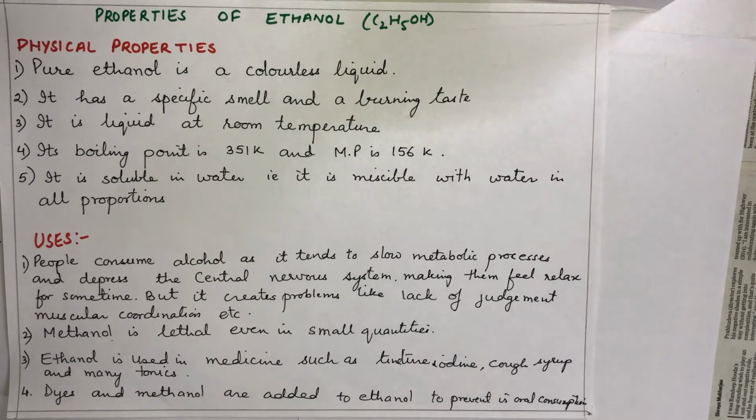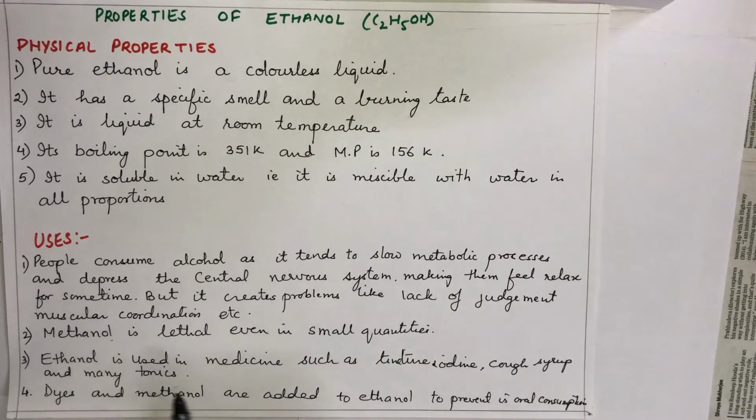Because people consume ethanol, which they should not be doing, nowadays they either add some dye or they add methanol to it. If they add methanol to ethanol, it becomes lethal, it becomes poisonous.